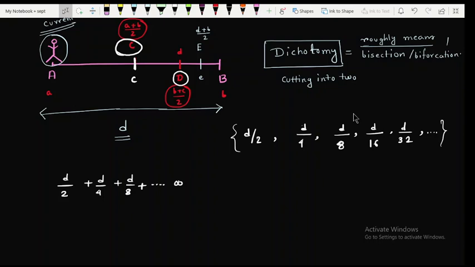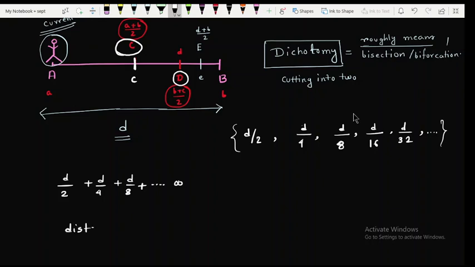So literally it is impossible to travel from capital A to the point capital B. But if you use the concept of the infinite series, then it is possible.